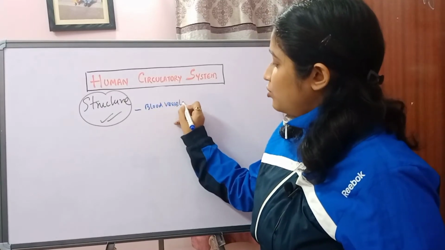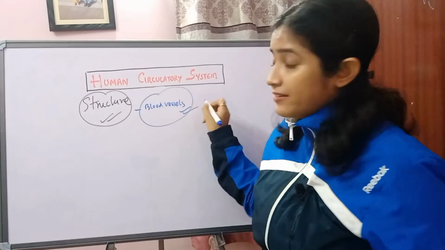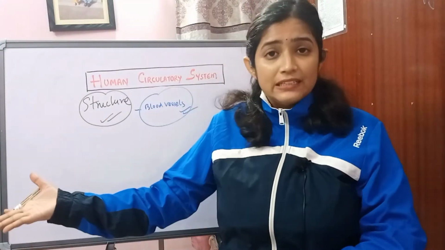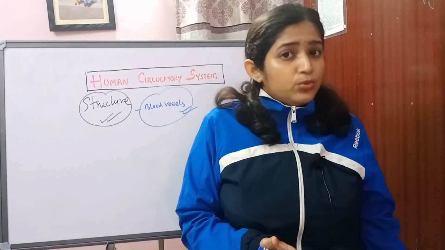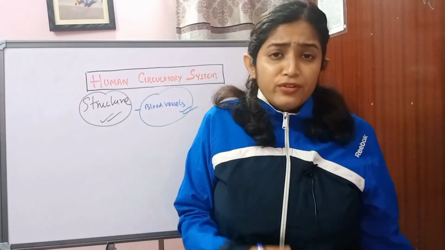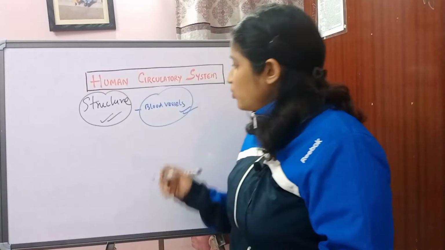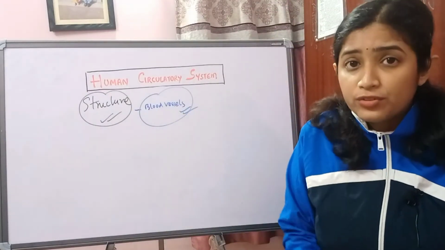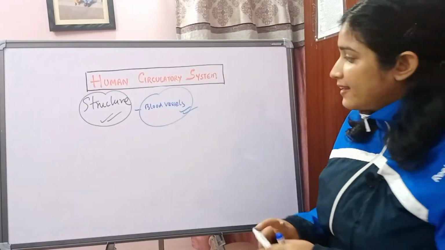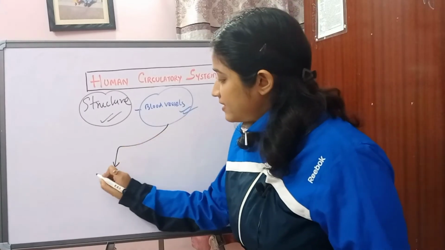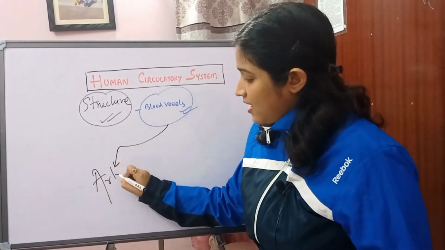You know very well, blood vessels are the channels through which blood is transported from one part of the body to another, or from the heart to different parts of the body, and from different parts of the body to the heart. So blood vessels are mainly of three types. The very first is arteries.